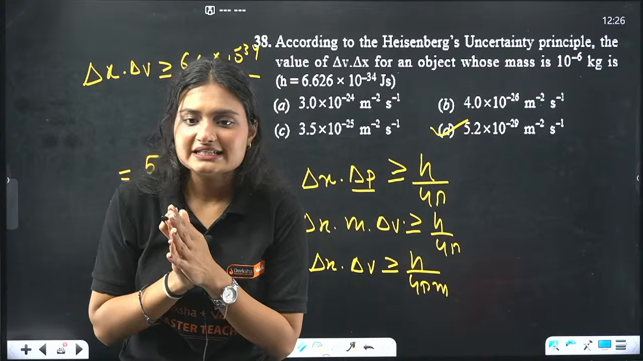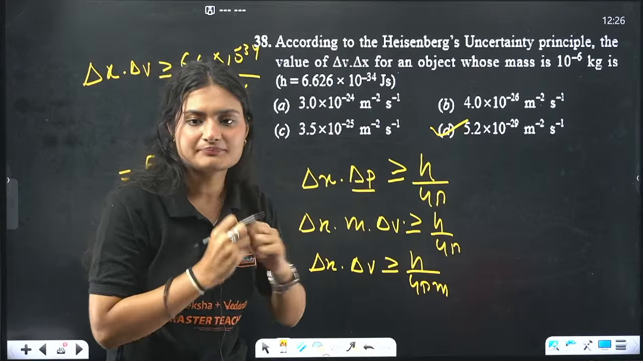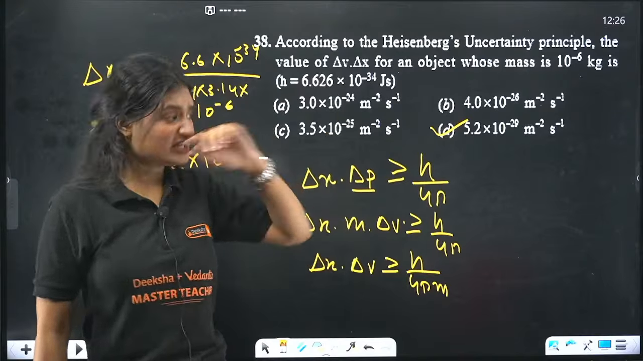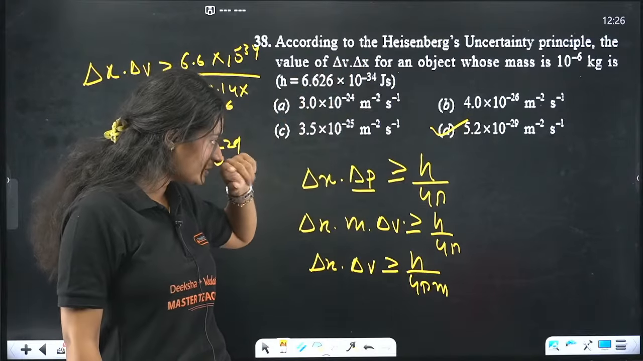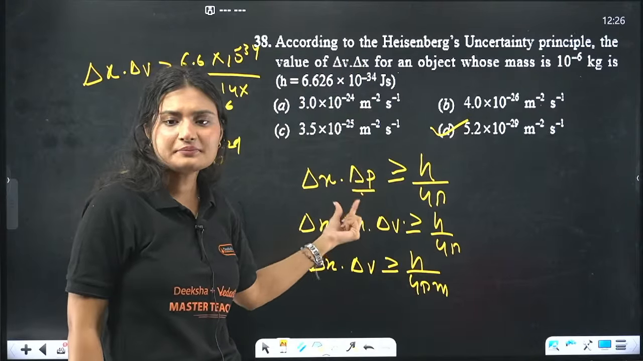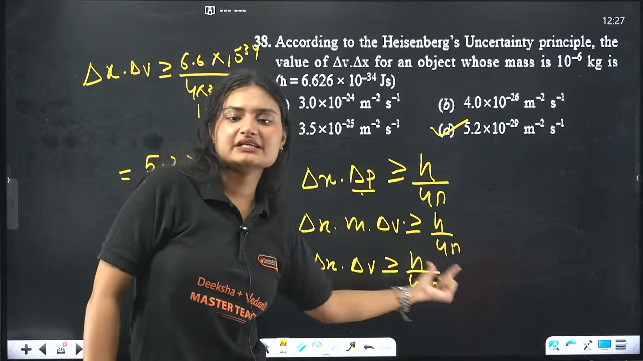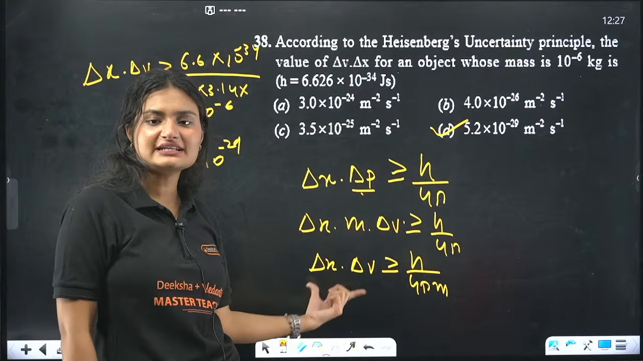According to Heisenberg uncertainty principle, we know the uncertainty in position and momentum. If we take their product, it should be greater than or equal to h by 4 pi. We are asked delta V times delta x. Delta V is velocity, so we put the value of momentum. Momentum is m times delta V, right? If I take this m to the right hand side, it is h by 4 pi m. This is the product I was asked, delta V times delta x.